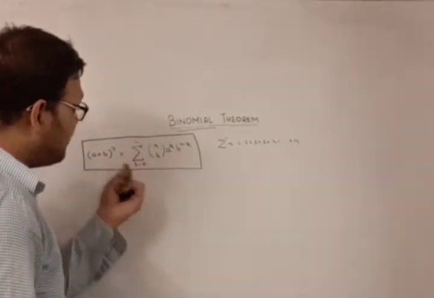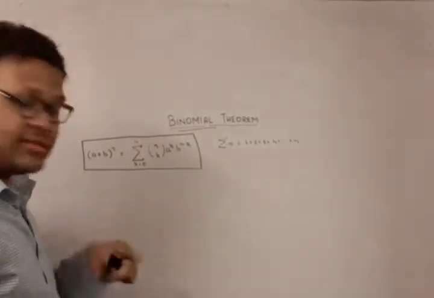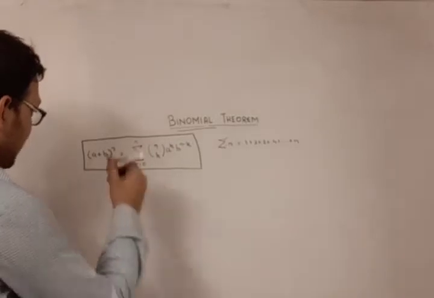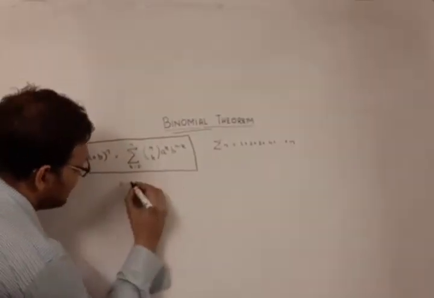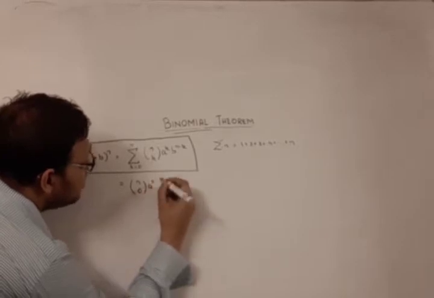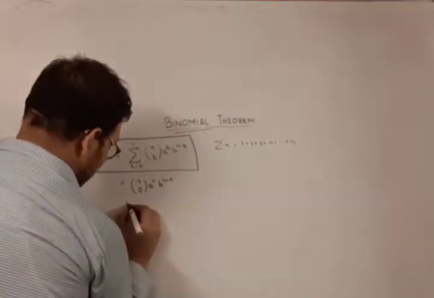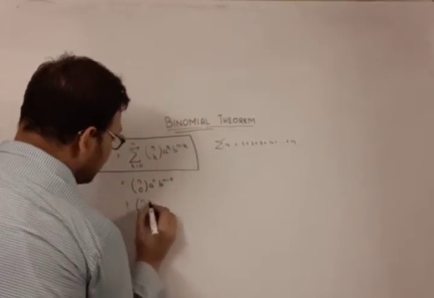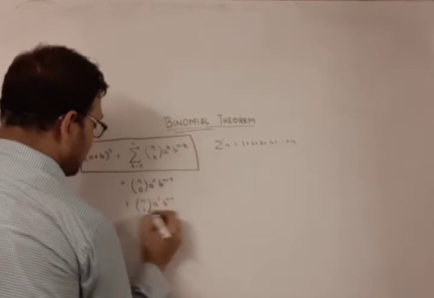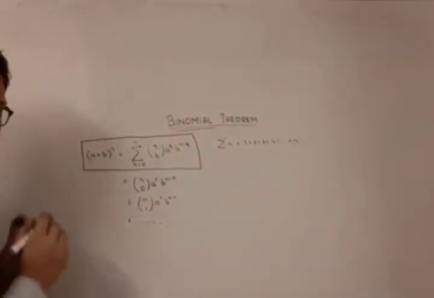If nothing is mentioned, just take it to be increasing by 1. So k becomes 0, 1, 2, 3, and the resulting expression will look like this: nC0, a power 0, b power n minus 0, plus nC1, a power 1, b power n minus 1, and so on it will go. So this is basically the summation symbol.